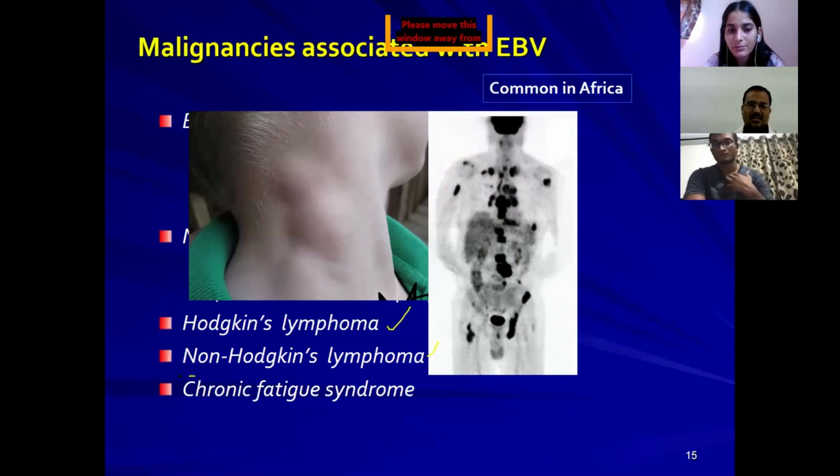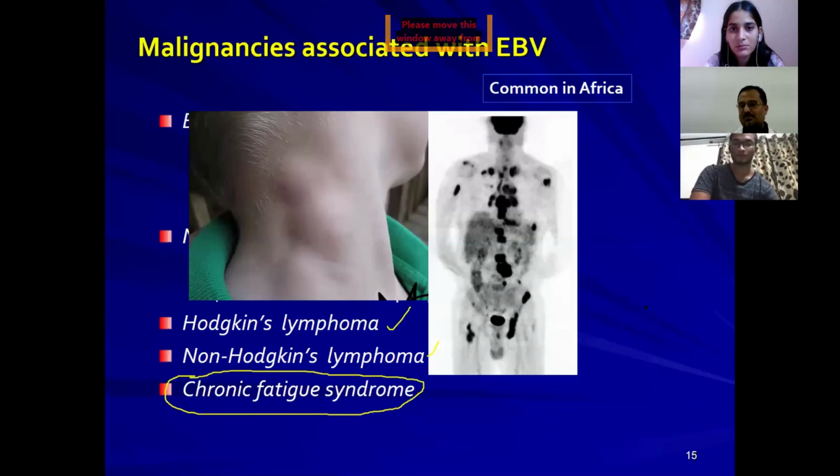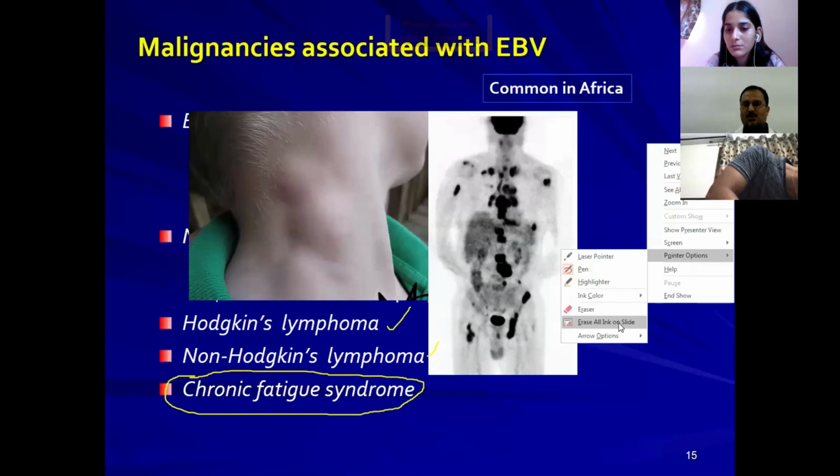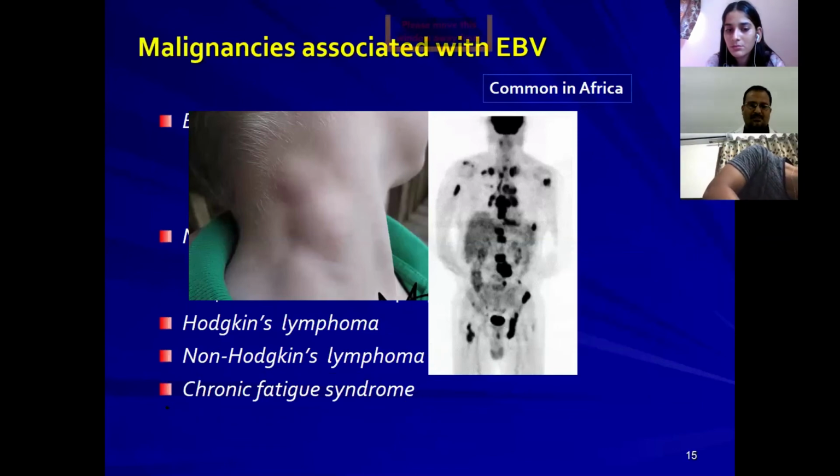And next one is chronic fatigue syndrome. This is a very important thing to remember. Most people in the adolescent age group who suffer with the clinical manifestations may not suffer much from all the other things. They usually suffer with chronic fatigue syndrome, unusual tiredness. You can see unusual tiredness among the children.